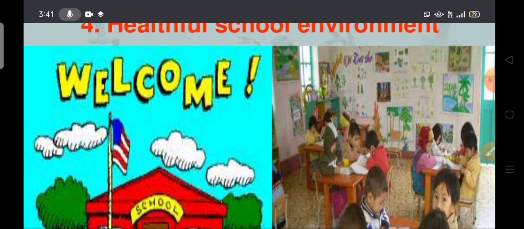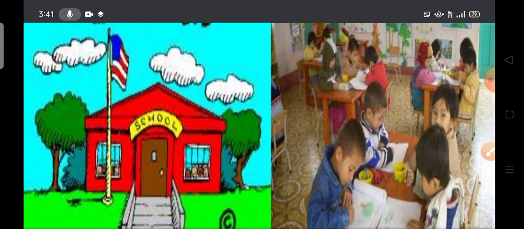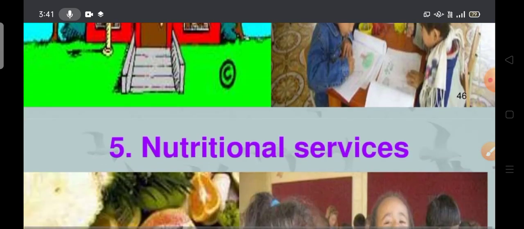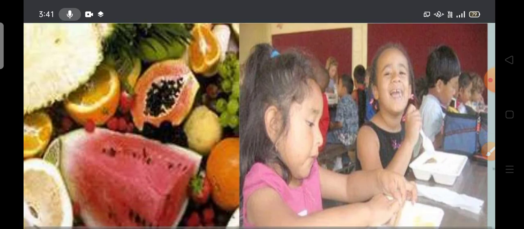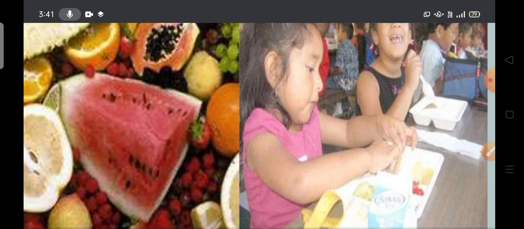It may be helpful for physical, mental, social, economic and spiritual growth and development. Okay, nutritional services: according to their height, weight and all, the child has to get a proper nutritious diet to prevent protein energy malnutrition, marasmus, kwashiorkor and all.